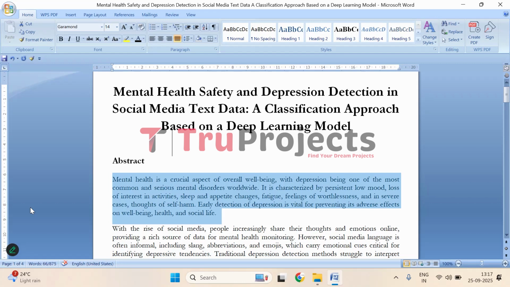Detecting depression early is very important because it allows timely support and treatment, which can prevent these negative effects on a person's health, happiness, and quality of life.